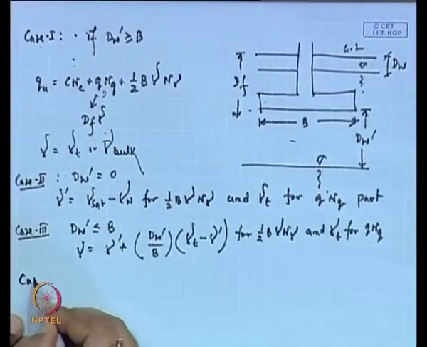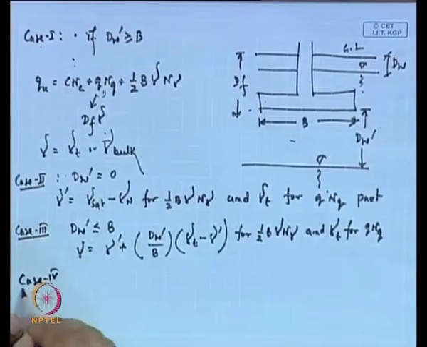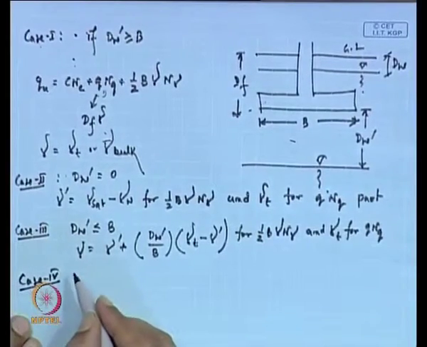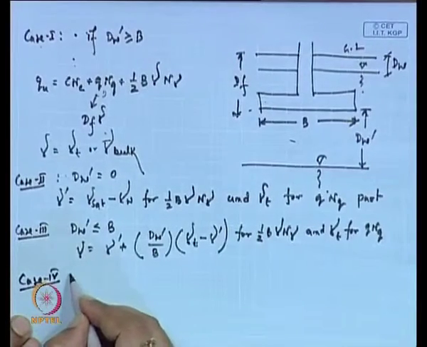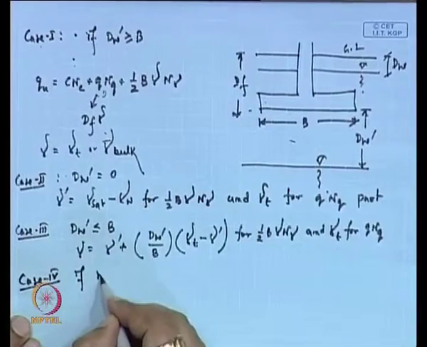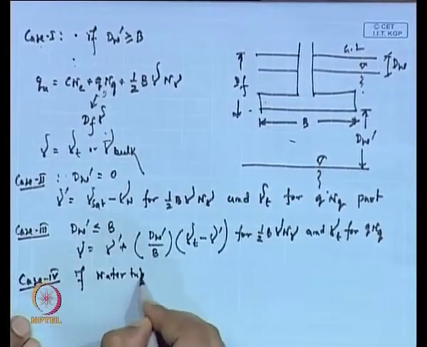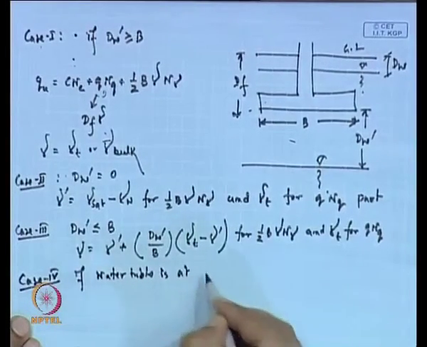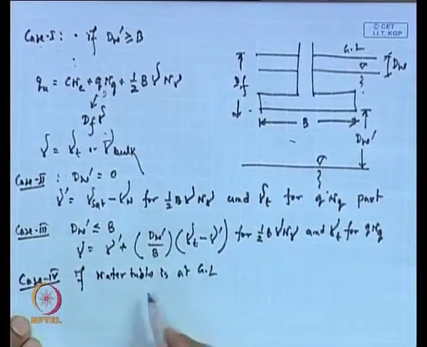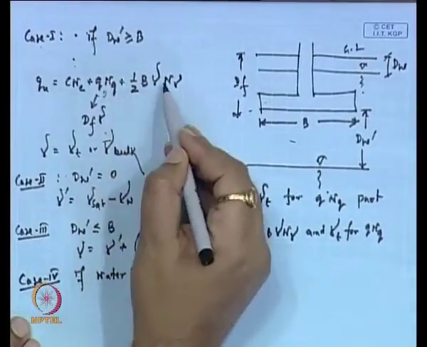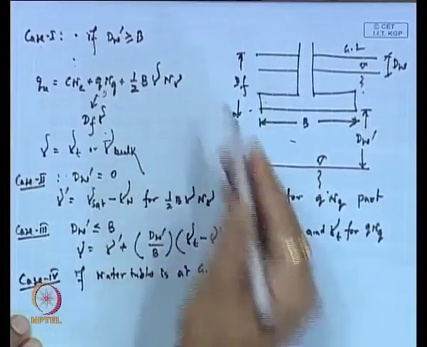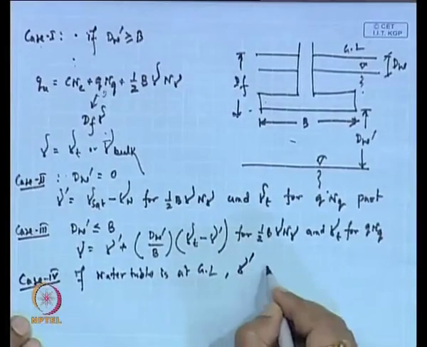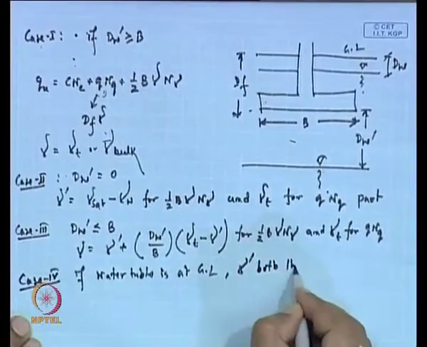Now, case 4: if the water table is at GL, the ground level, then for both parts you have to use gamma_sub. Here also you use gamma_sub, and here also you use gamma_sub, for both parts.